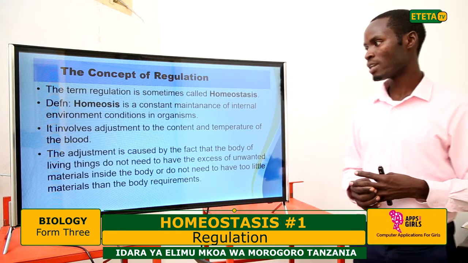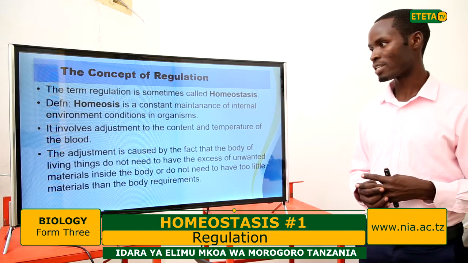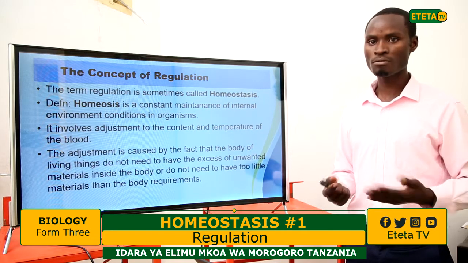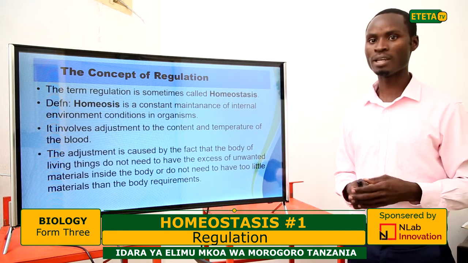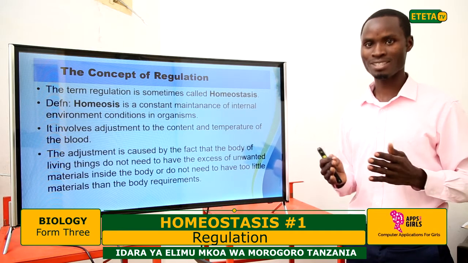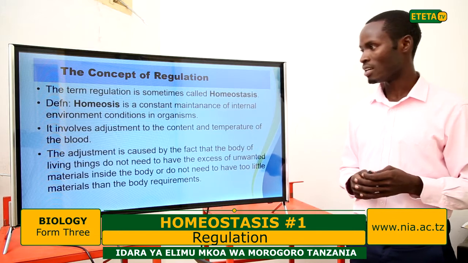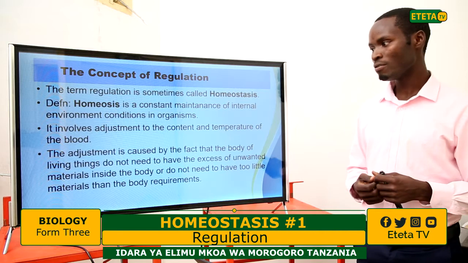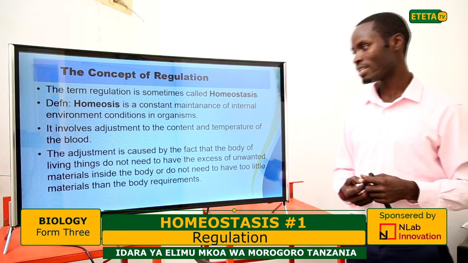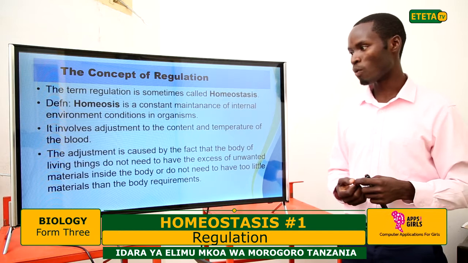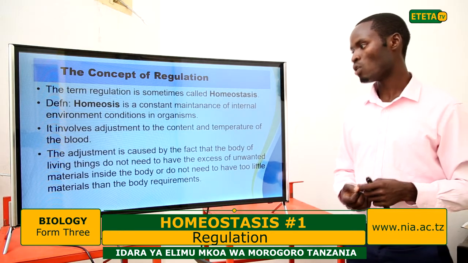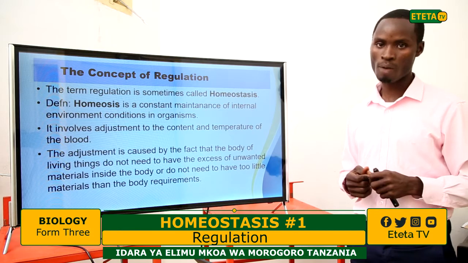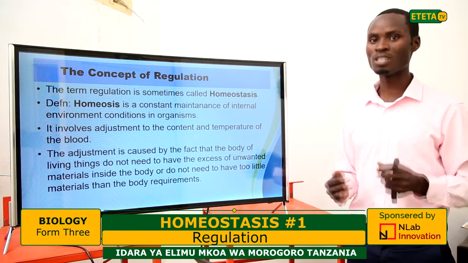It involves the adjustment to the content and the temperature of the blood, meaning that we take water, we take food, we take mineral salts in the body, and these materials have to be balanced in the blood. The adjustment is caused by the fact that the body of living things do not need to have the excess of unwanted materials inside the body, or too little materials than the body requirement. That is why we need to adjust, we need to regulate.